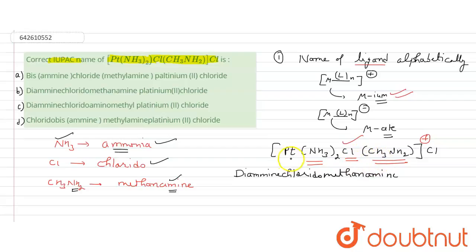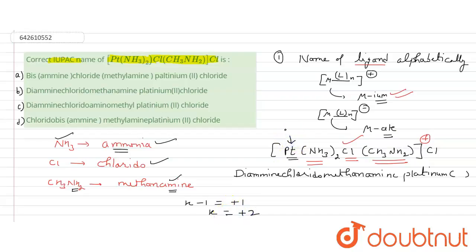Now we have to write the metal name, that is platinum. Now we have to write the oxidation state of the metal. You can clearly find out the oxidation state. Since ammonia is a neutral ligand and methanamine is also a neutral ligand, chlorine has a -1 charge. So the oxidation state will be X minus 1. Overall we are getting a charge of plus 1, so the oxidation state of the metal will be plus 2.